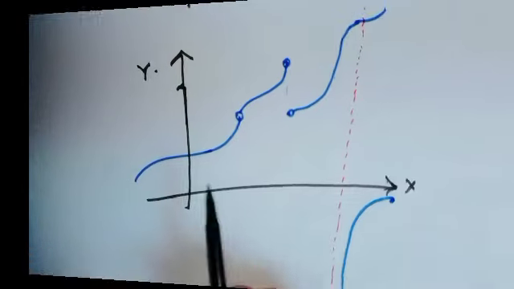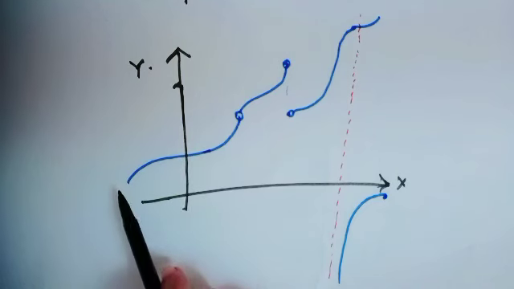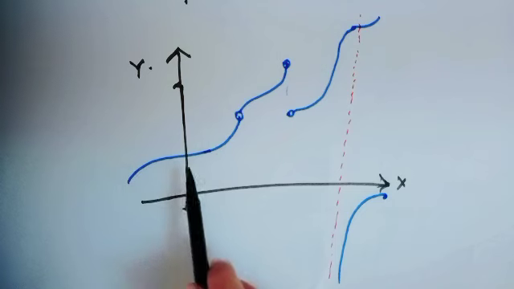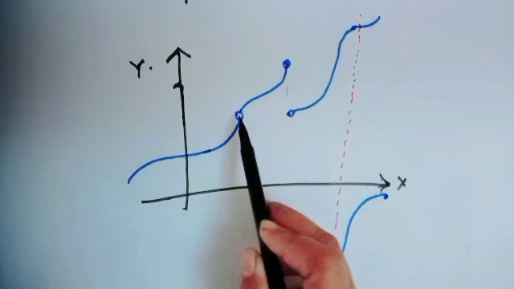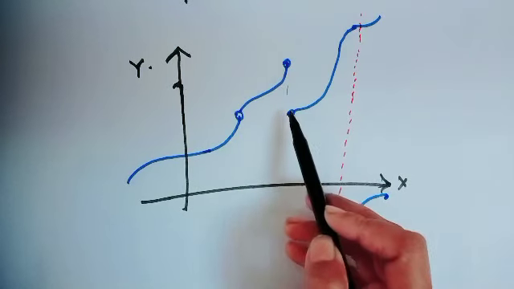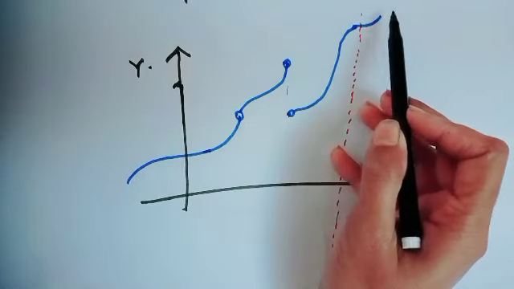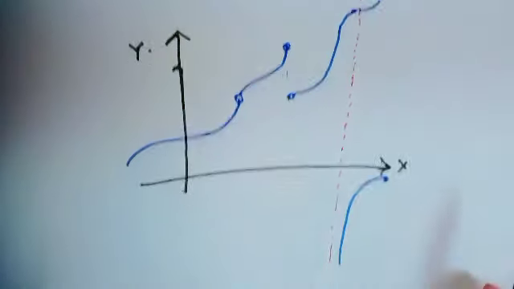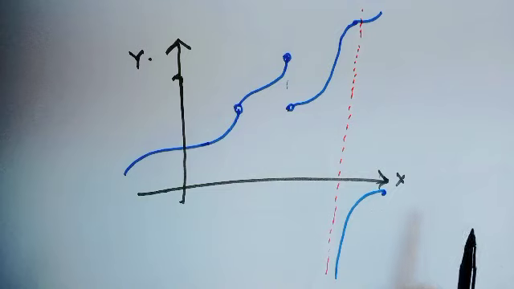Okay. Let's see the limit of a function of one variable. Suppose the function is going along this path, then there is a hole. Then it keeps going, then there is a jump. Then it keeps going, then it may be an asymptote. Okay.